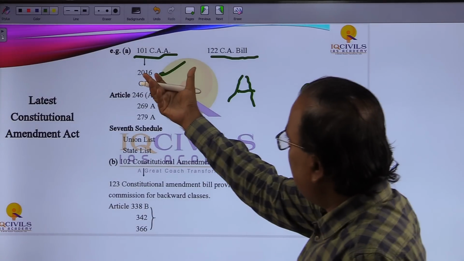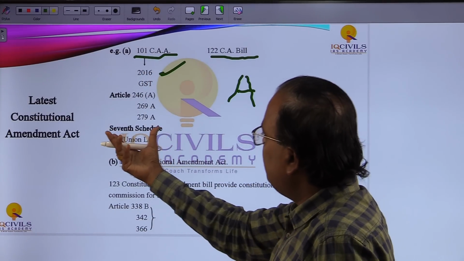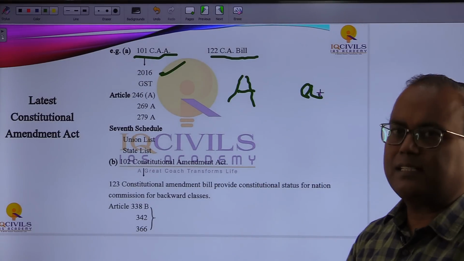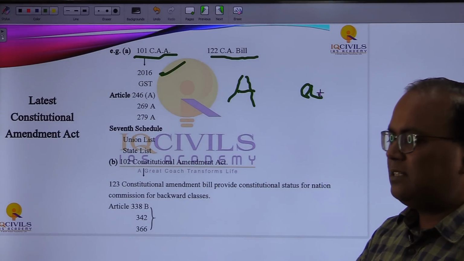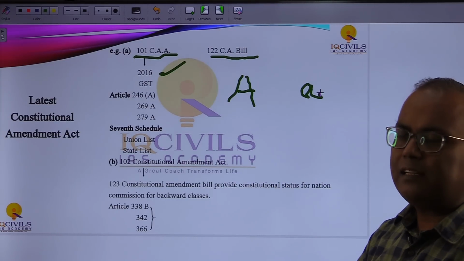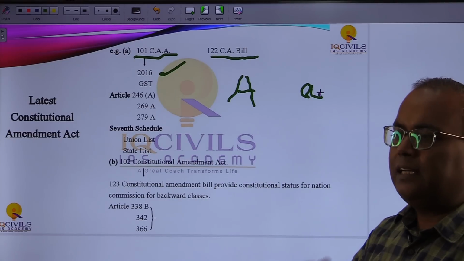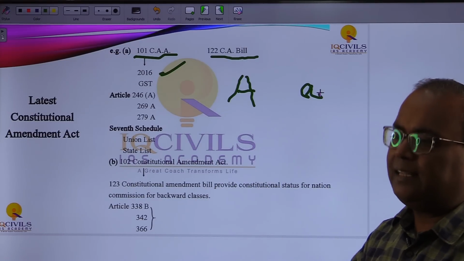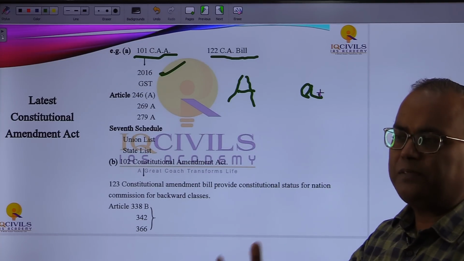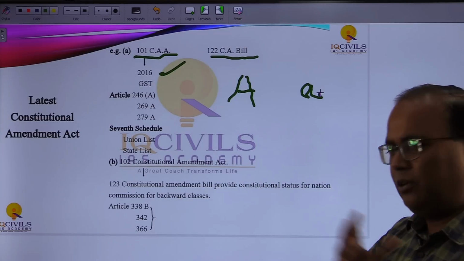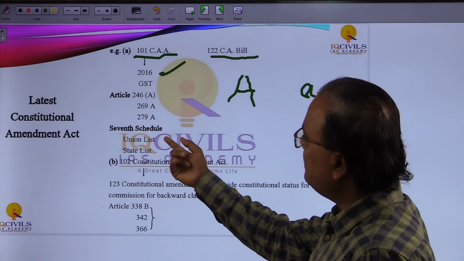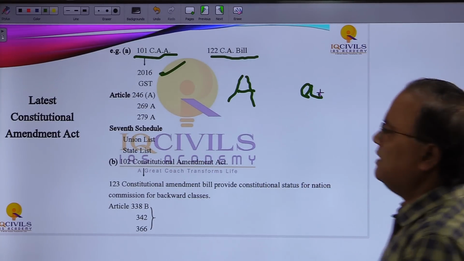And in the 101st Constitutional Amendment Act, even the 7th schedule has been changed, because as far as GST is concerned, now it is imposed by the central government, but certainly the state governments have forgone their right to impose taxes at the state level. So certainly there has to be some compensation from the central government to the state government. That is an altogether different issue. But certainly there is a requirement of changing the union list and state list.